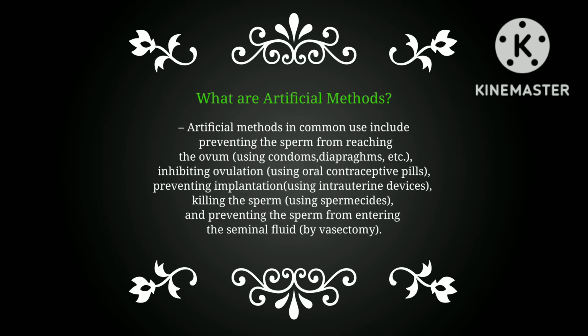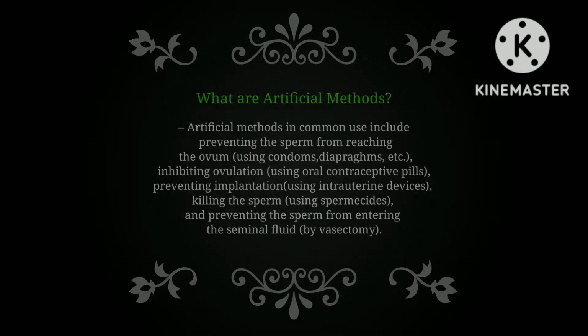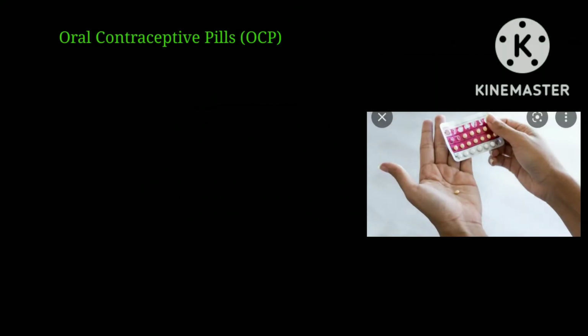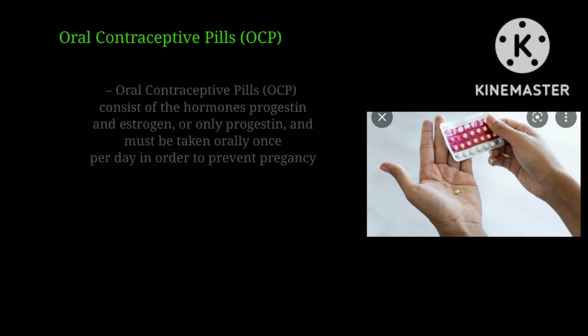Artificial methods in common use include preventing the sperm from reaching the ovule using condoms, diaphragms, etc., inhibiting ovulation using oral contraceptive pills, preventing implantation using intrauterine devices, killing the sperm using spermicides, and preventing the sperm from entering the seminal fluid by vasectomy. One example of this method is the oral contraceptive pills.